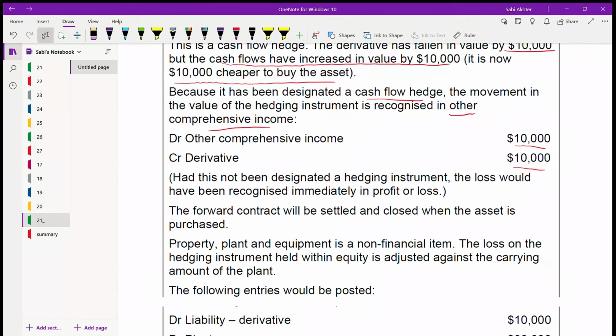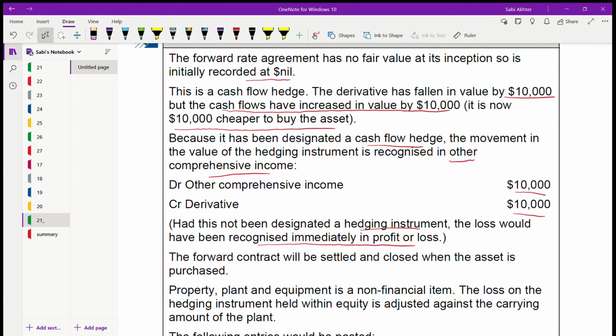Next, had this not been designated a hedging instrument, the loss would be recognized immediately in profit and loss, right? If this was not a hedging instrument, if they didn't say that this is the derivative and the value fell, then the loss you would recognize immediately in profit and loss. But this loss is for a derivative, that means a hedging instrument. That's why you have to take it in OCI, other comprehensive income, immediately.